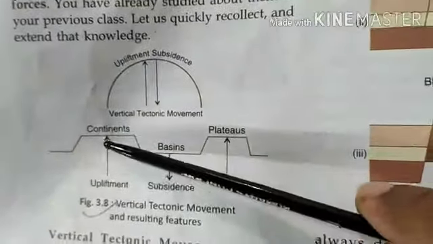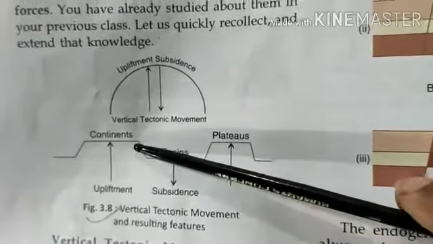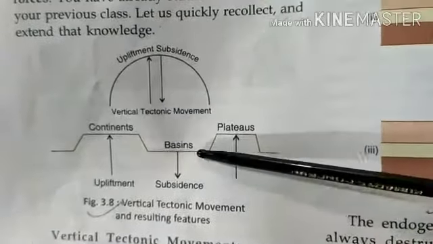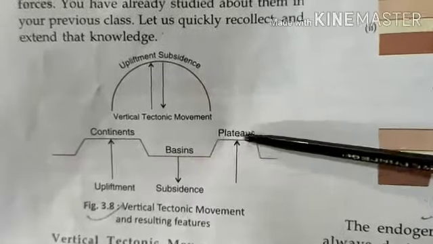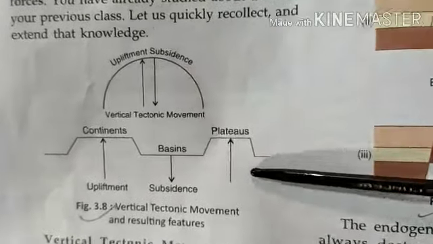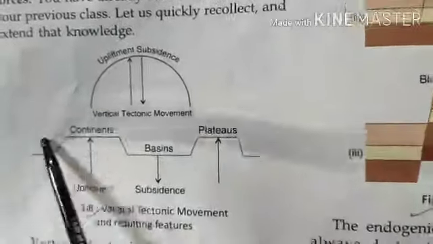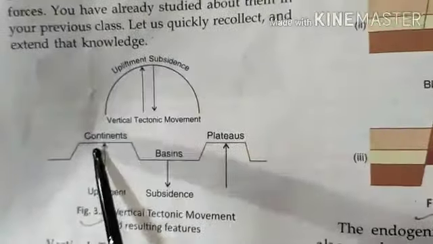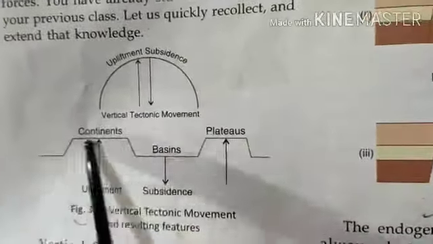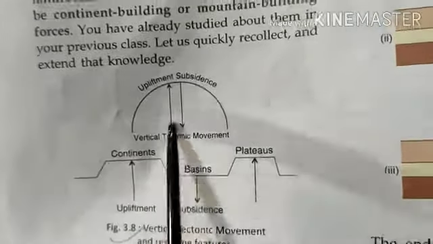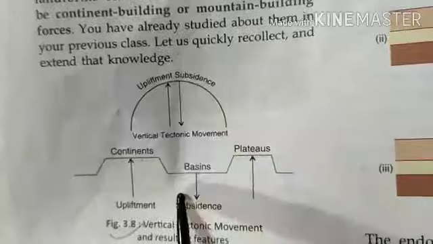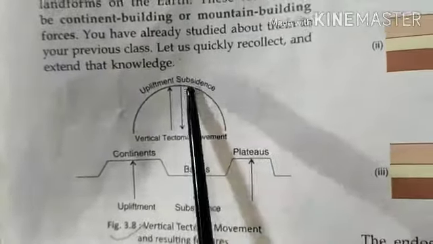The uplifted part forms continents, and the lowered part is known as a basin, and the plateaus. In this way diastrophic forces cause the formation of continents, basins and plateaus. Generally, in vertical movement the pressure is upward and the change is upward.